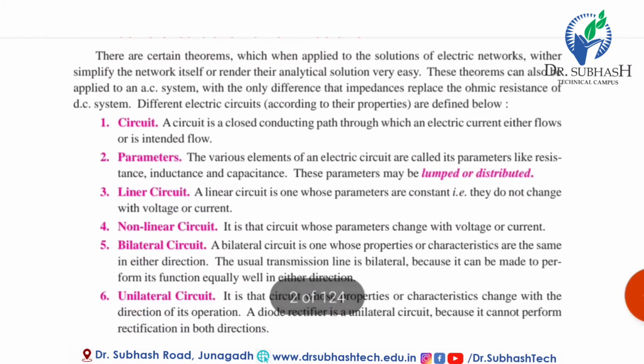Today's lecture is based on network theorems. There are certain theorems which, when applied to the solution of an electric network, simplify the network itself or make its analytical solution very easy. These theorems can also be applied to an AC system, with the only difference that impedance replaces the ohmic resistance of a DC system.